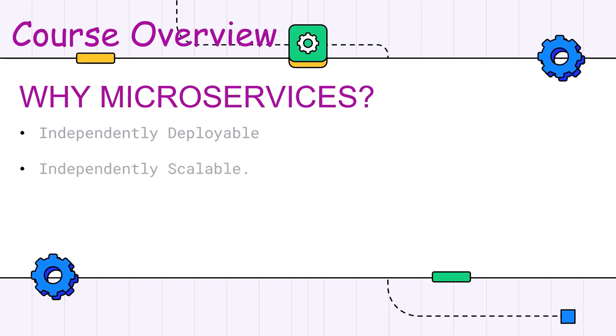Microservices are great when it comes to scaling as well. In a traditional monolithic application, we typically have one server and we might scale that out to multiple instances. But when we have to scale up, we have to scale up the complete server with the complete application. When we work with microservices, we can increase the resources on the service that needs them rather than increasing them for the complete server.